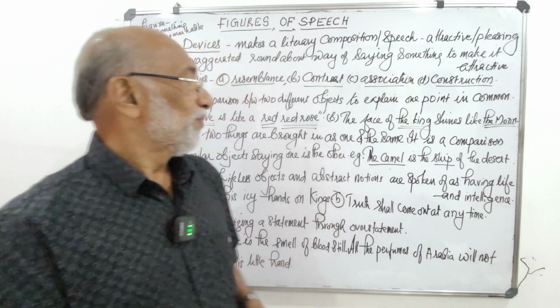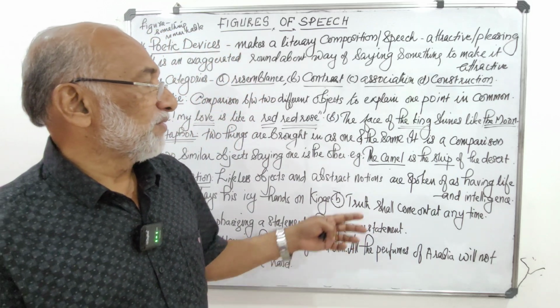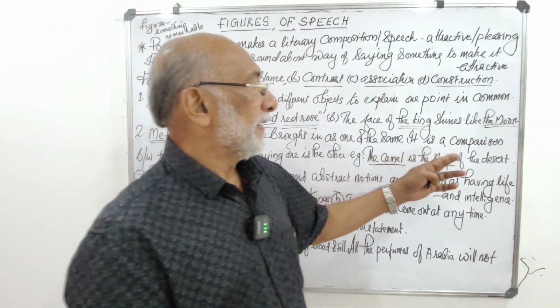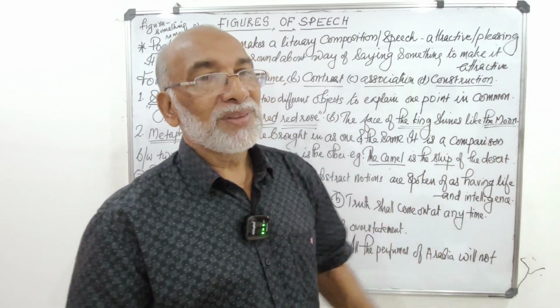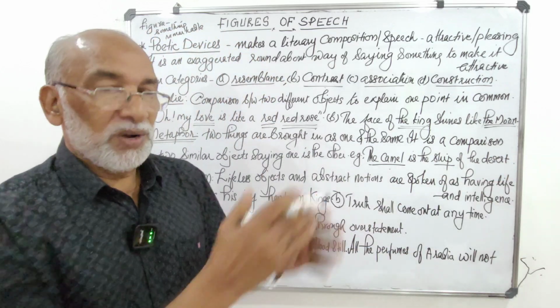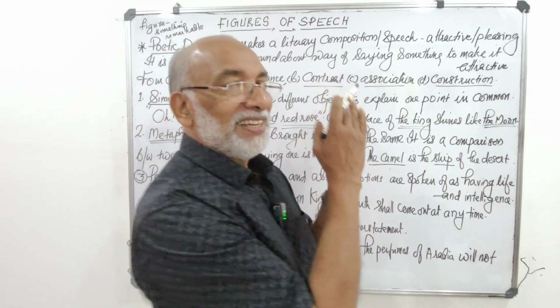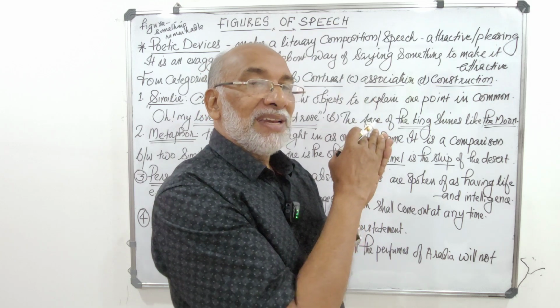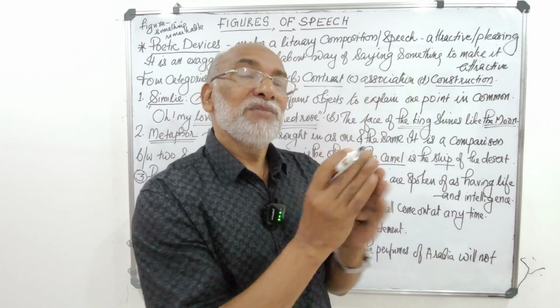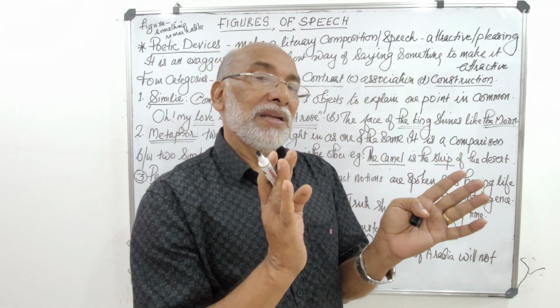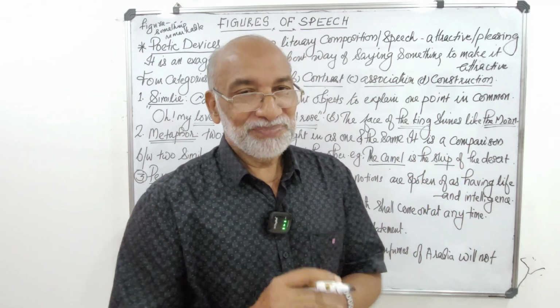Understand? So there is no difference between the camel and the ship. One is used in the sea and the other one is used in the desert, but we say that both are the same. Camel is a ship.